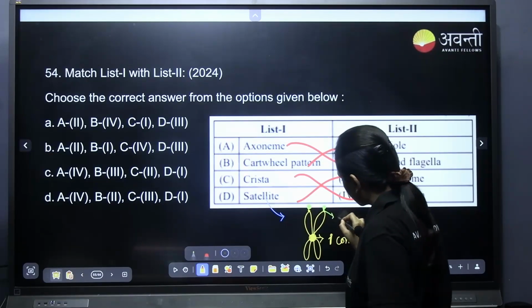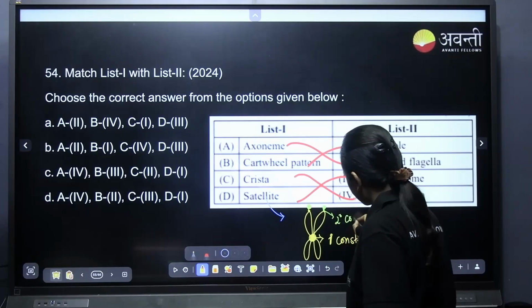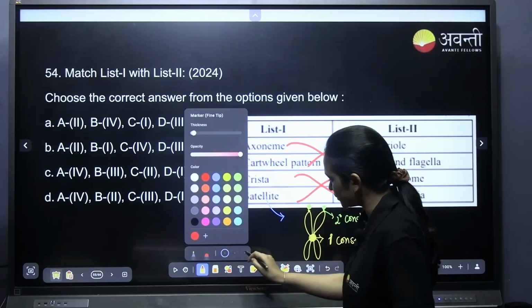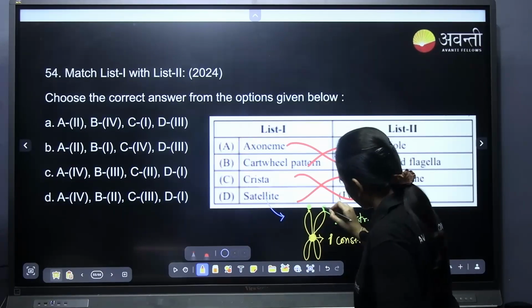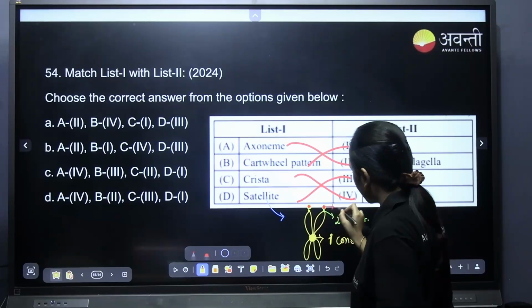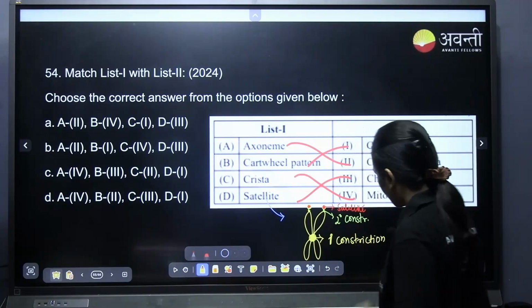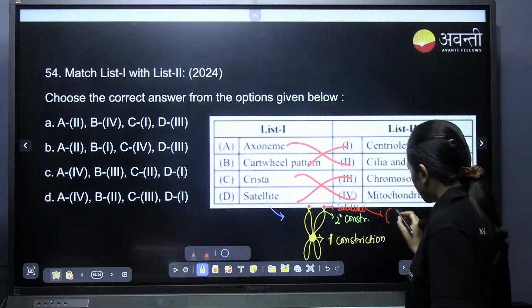This particular thing is called secondary constriction. This part above the secondary constriction is called SAT DNA or satellite DNA. These are non-stainable.